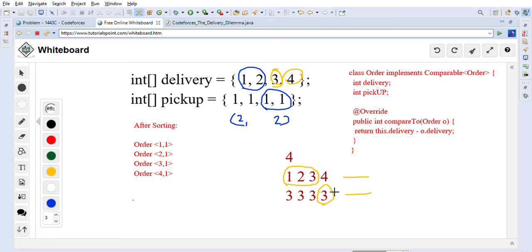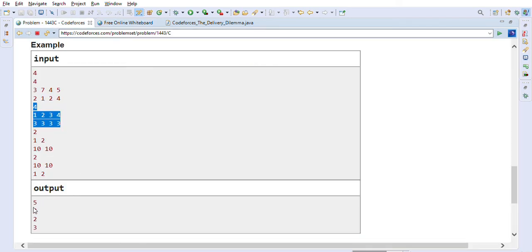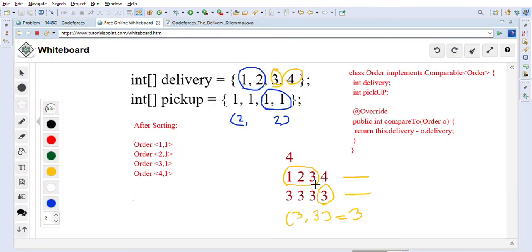And if he goes and picks up this item for 4, it will take him 3 minutes to pick up. So the total time will be 3 comma 3, the maximum of this will be 3. So 3 will be the answer for this question. In 3 minutes all the items can be at home. I just wanted to explain how that 3 came. We want to choose pickup wherever we can save time. If he orders this one, then the start time for delivery will increase, and we don't want to increase the time.